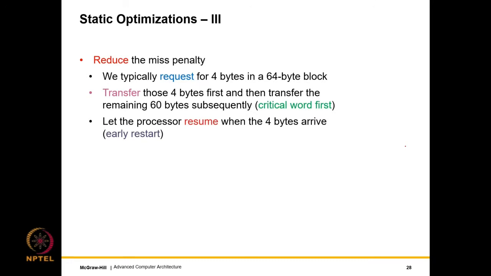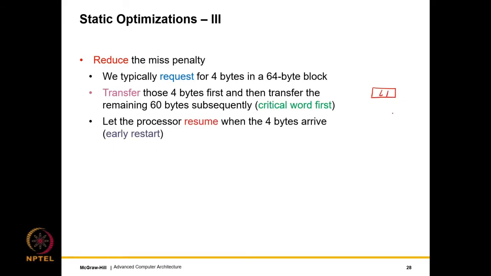How do we reduce the miss penalty? Another way of reducing the miss penalty, along with the write buffer, is based on the insight that we typically request 4 bytes in a 64 byte block. So the question is how are they actually transferred?